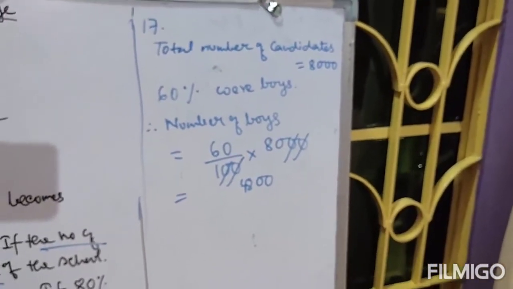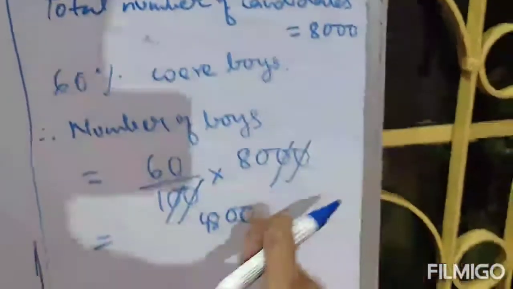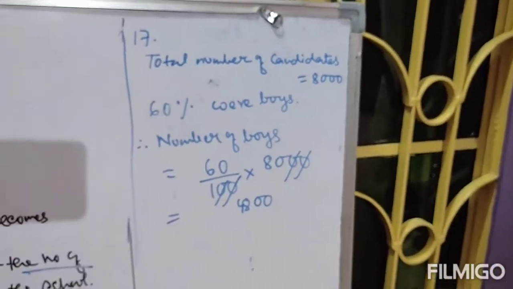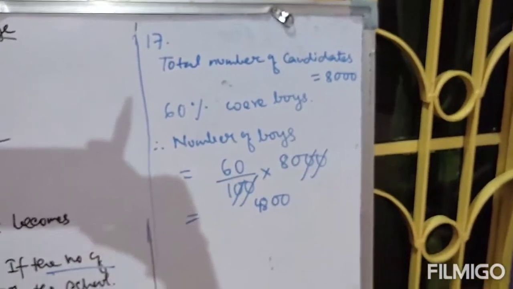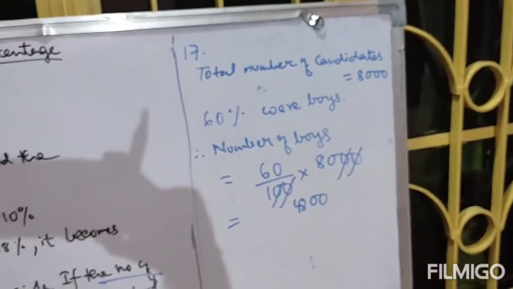So the number of girls is just 8,000 minus 4,800. Out of 8,000 candidates 4,800 are boys, so the remaining will be girls.